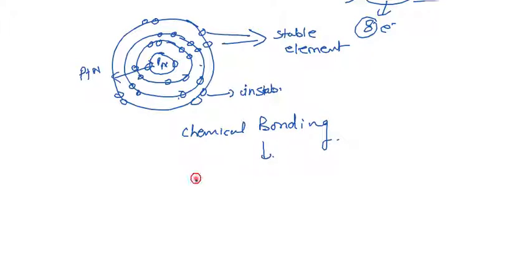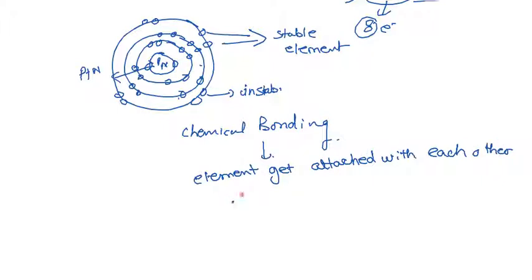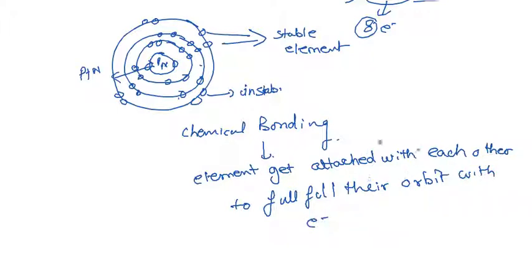In chemical bonding, the elements attract each other to fulfill their orbit with electrons. So this interaction between the elements is considered chemical bonding.